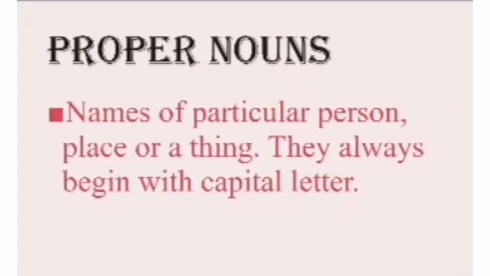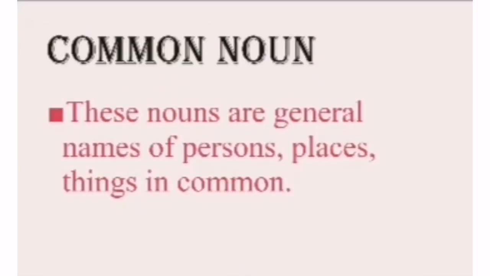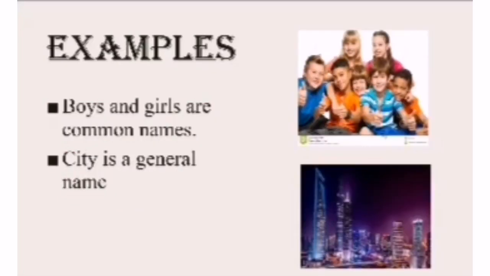Let's have the definition now. Proper nouns are names of a particular person, place or thing. They always begin with a capital letter, right? Now we can have more examples like Narendra Modi and New York. Next one is common noun, just discussed. These nouns are general names of persons, places and things in common. We have more examples like all boys can be called boys, girls can be called girls. Now here one city picture is given, so it can be a city, and it's a general name given to it.